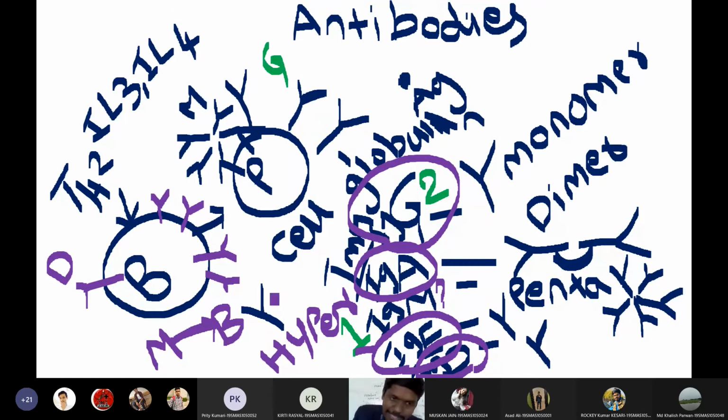IgD antibodies are present on the surface of B cells acting as receptors, and IgM antibodies act as precursors for generation of IgG antibodies. IgM antibodies are the first response antibodies generated by the plasma cells, whereas IgG are the second response antibodies generated by the activated plasma cells. So these are the 5 major functions of the 5 types of antibodies. Is that clear for everyone?